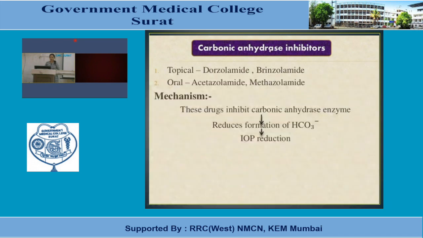Carbonic anhydrase inhibitors: the topical agents dorzolamide and brinzolamide that we have discussed, and the oral or systemic agents acetazolamide and methazolamide. Not only oral, but acetazolamide is also given IV in case of acute congestive glaucoma, which is an emergency condition. That's why we are giving IV. Mechanism: this drug inhibits the carbonic anhydrase enzyme, reduces formation of bicarbonate, and decreases intraocular tension or pressure by acting at the level of secretion.